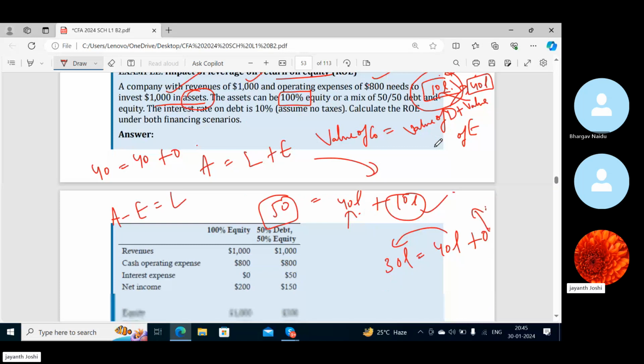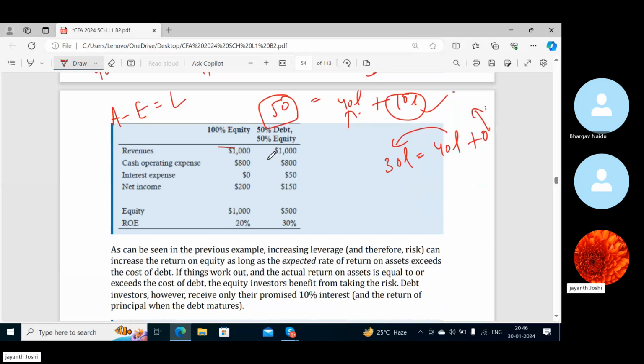The interest rate on debt is 10%. Assume that there are no taxes; generally that is not possible, but here they are saying assume no taxes. Calculate ROE using both financing scenarios. Very simple. We take revenue, we take operating expenses. In case of equity, there is no interest expense; that burden you may not have. Here also revenue is 1,000 and your operating expense is 800.